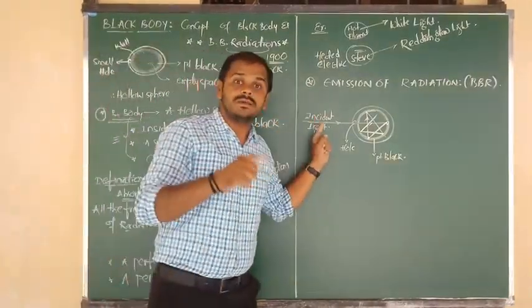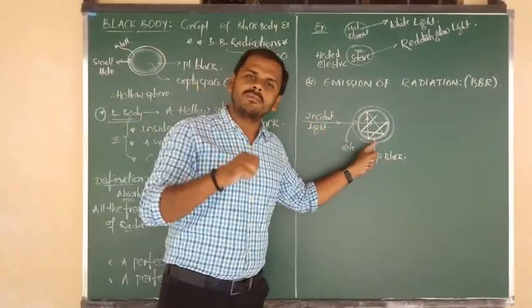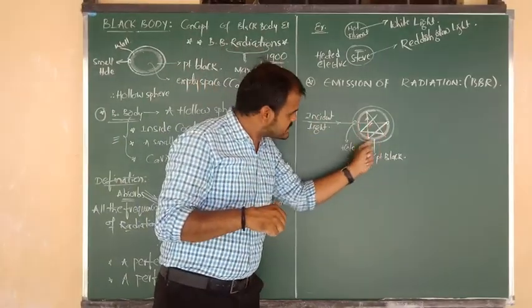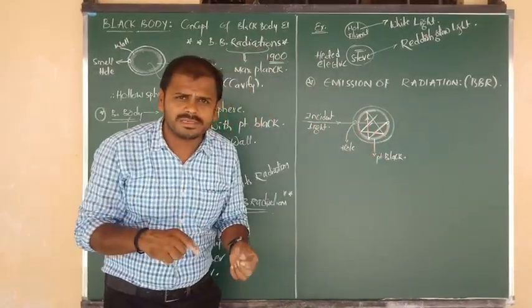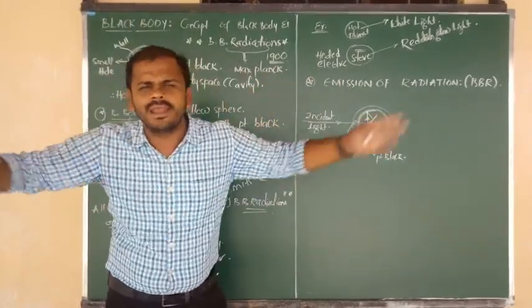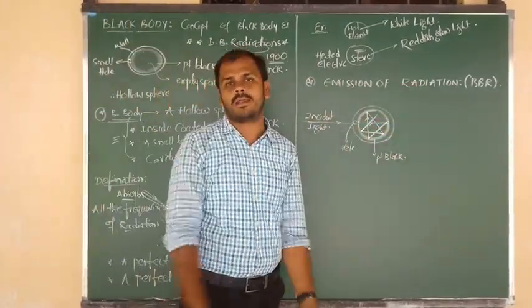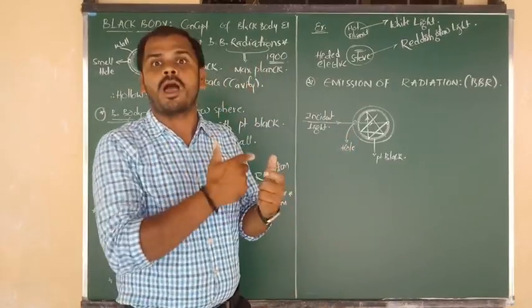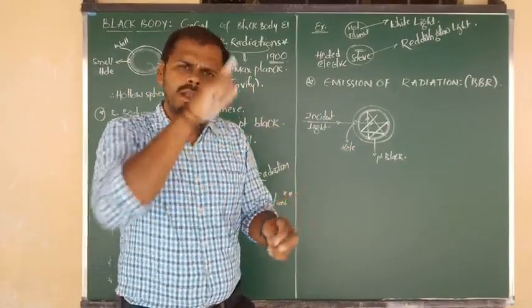So the light which entered into the black body, now here you can see the diagram. The meaning of the diagram is that it undergoes a number of reflections in a zigzag manner, because it is inside the black body, and that light undergoes a number of reflections.